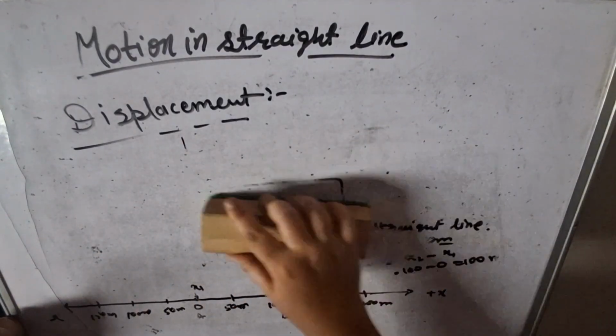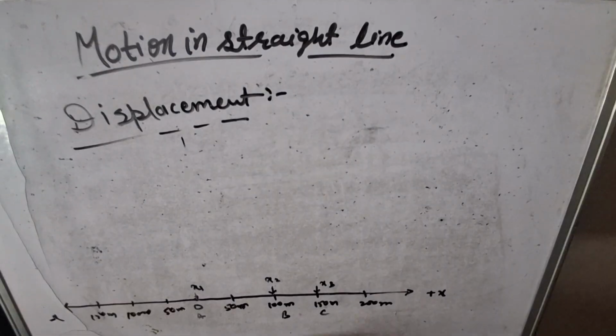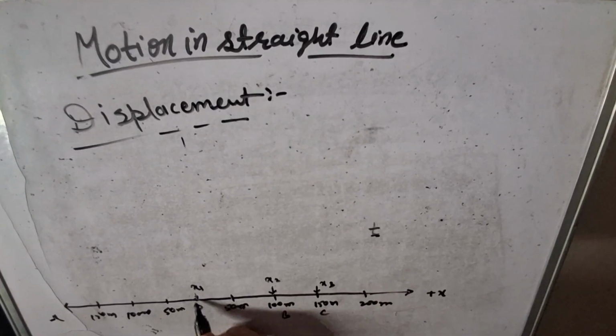Let the car's initial position be at point A, and after that it reaches point B, and after some time it reaches point C, and at time t4, a driver decides to go back to the initial position.